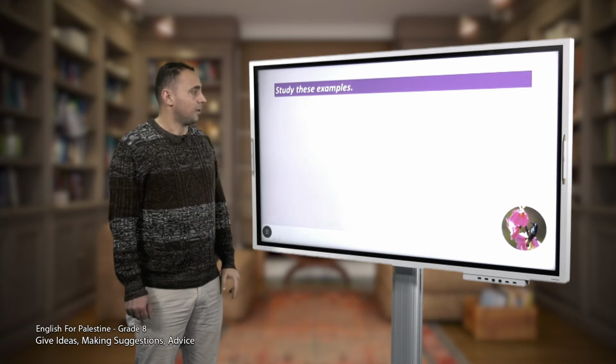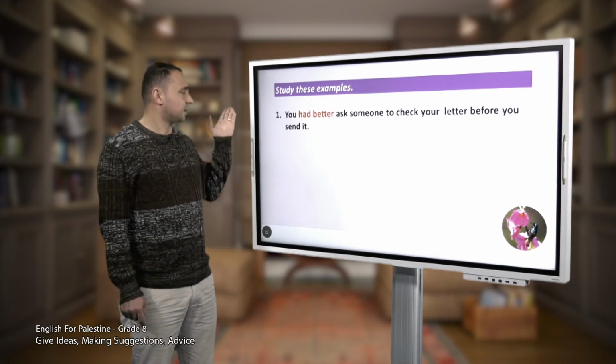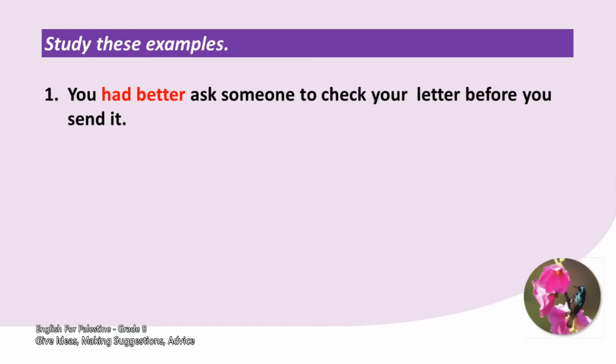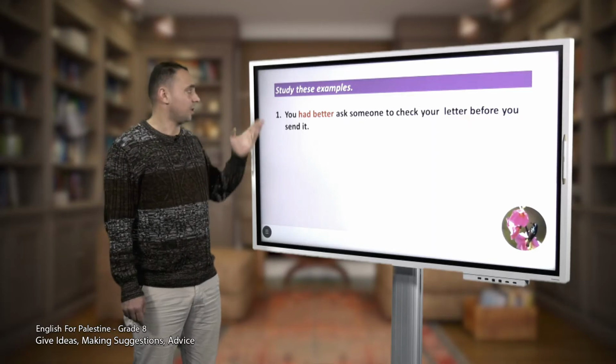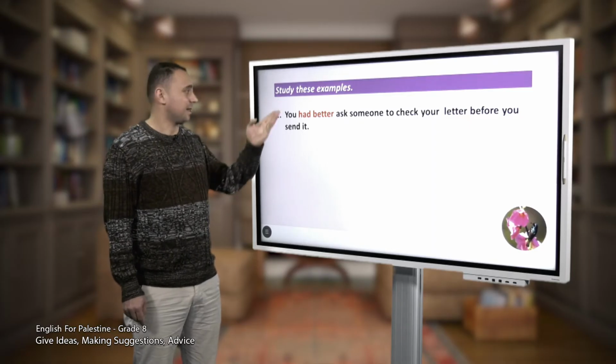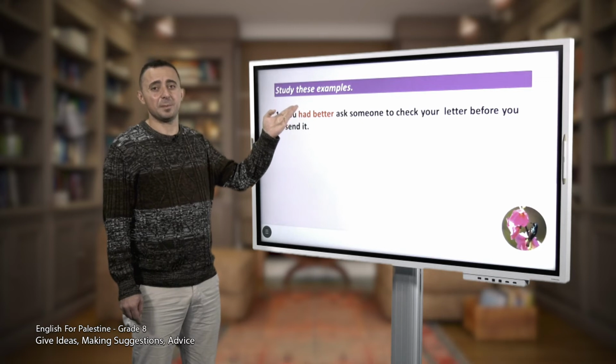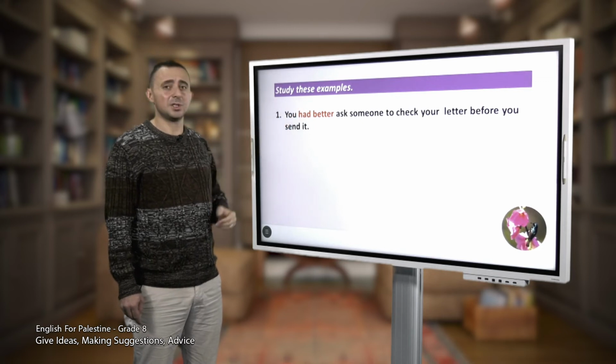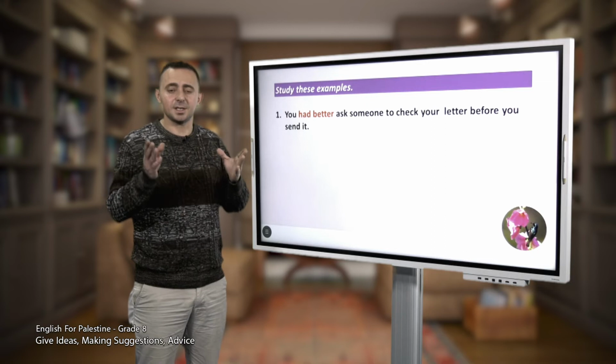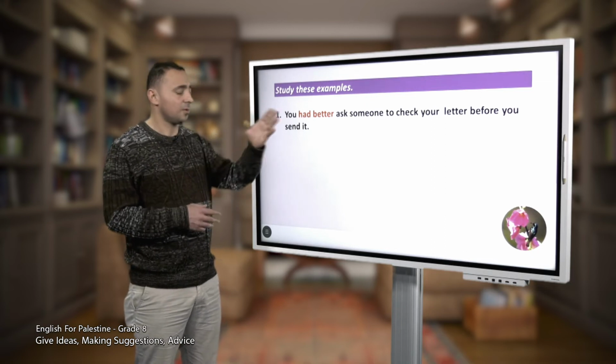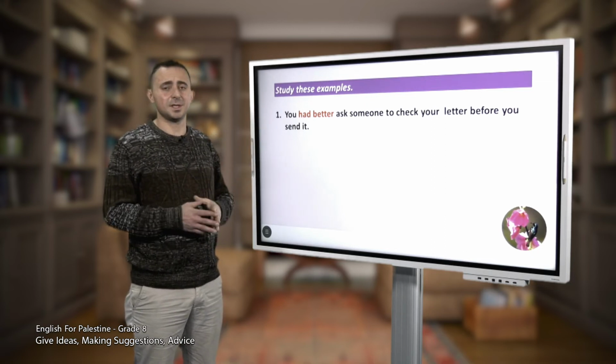Okay, now we have more examples. Let's read number 1. You had better ask someone to check your letter before you send it. Again, you had better ask someone to check your letter before you send it. What have we done here? We used had better and then the infinitive form of the verb ask to give advice. Excellent, to give advice. And then we completed the rest of the sentence.